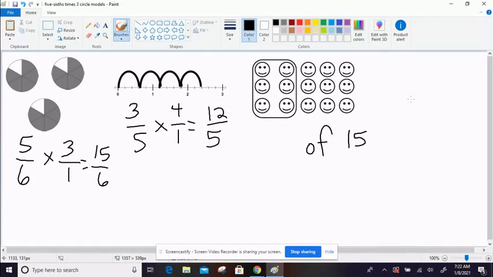So we've got 2 of the columns circled, 2 out of 5. This model represents 2/5 of 15, and 2/5 of 15 is like doing 2/5 times 15 over 1. Remember to put it over 1. Then we end up with 30/5, and when we simplify, 30 divided by 5 is 6. That's exactly how many smiley faces were circled in the first place.